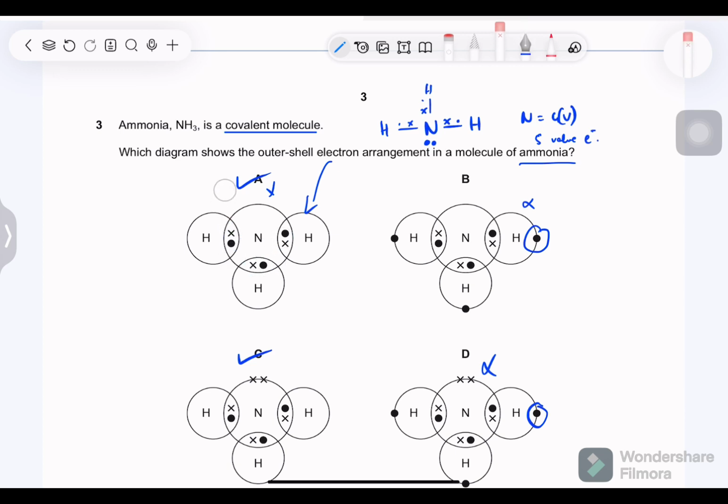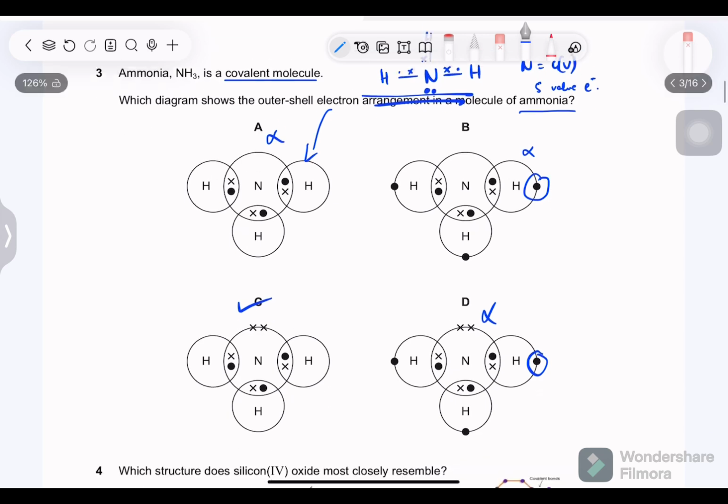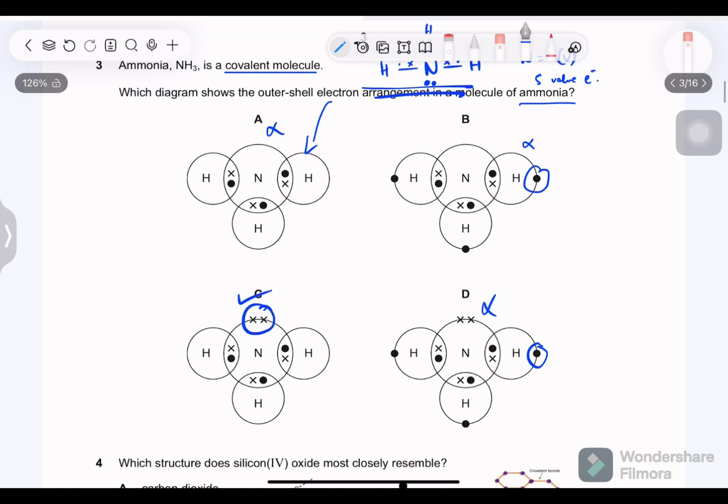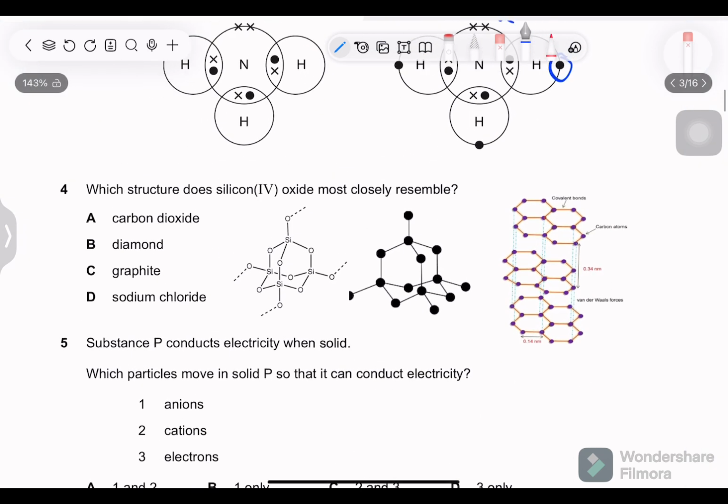But if you go through all the options, or you get your act together at first, you will know that the presence of a lone pair is also necessary. Next, which structure does silicon 4 oxide most closely resemble?